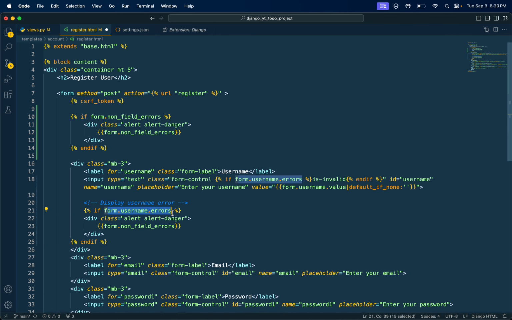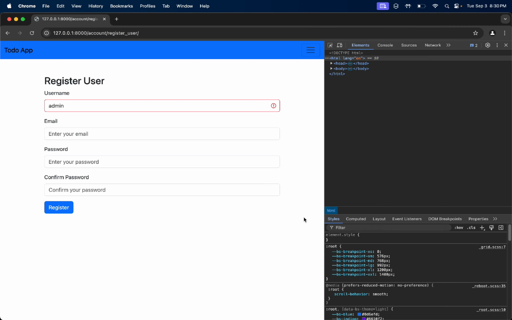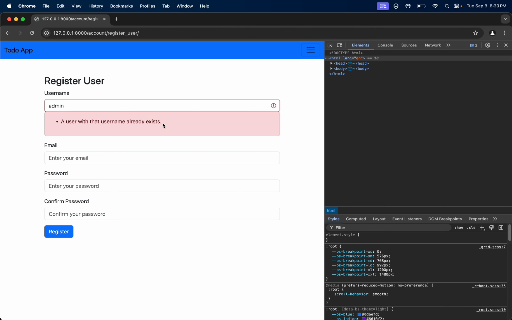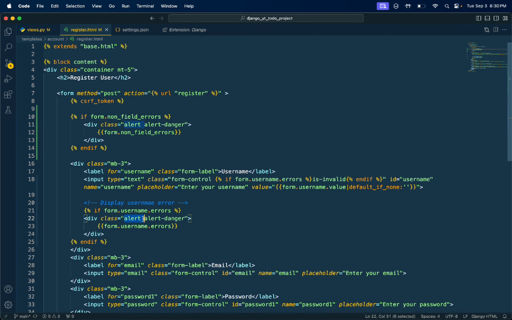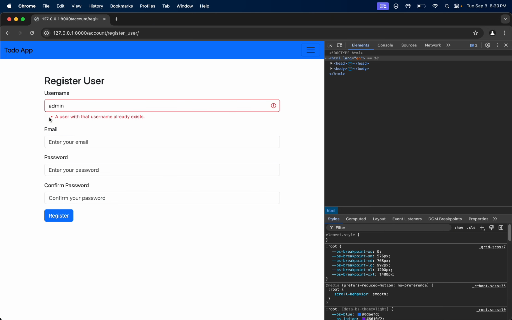Same thing goes here as well. Save. Let's see whether it is displaying the error message or not. Save that, refresh over here. It is displaying the error message. And here it should be, sorry, invalid-feedback. Refresh. See, we are getting this error message under the username field.